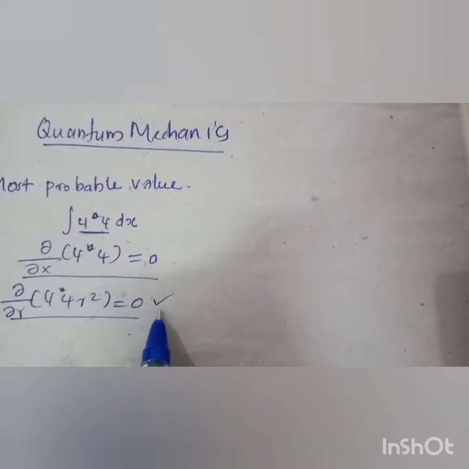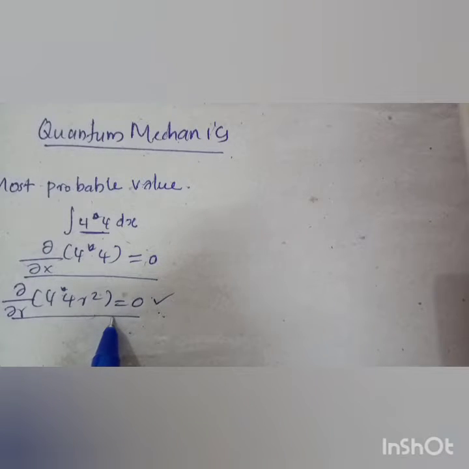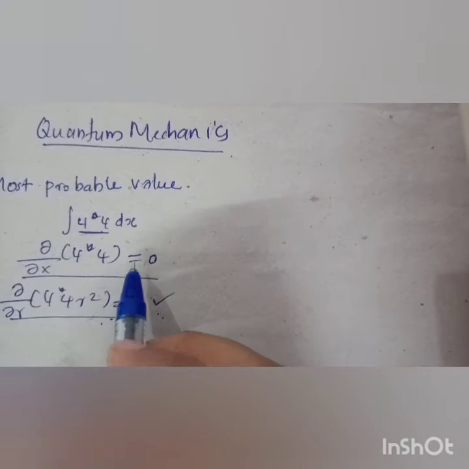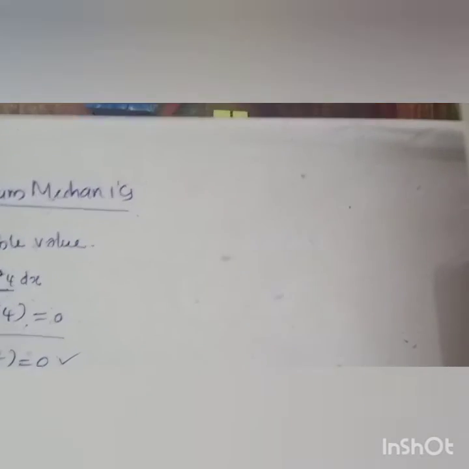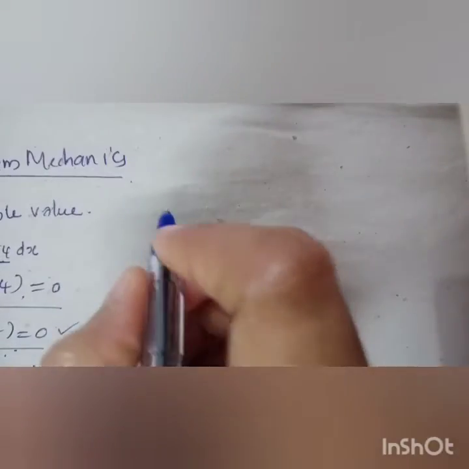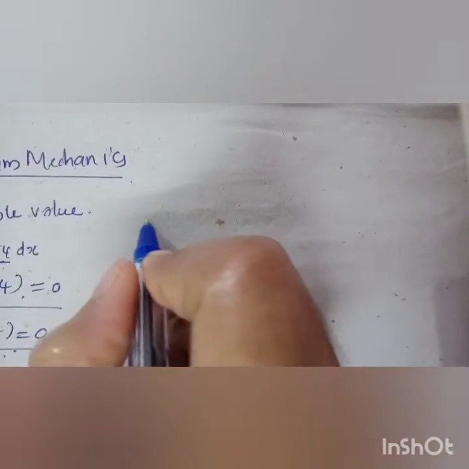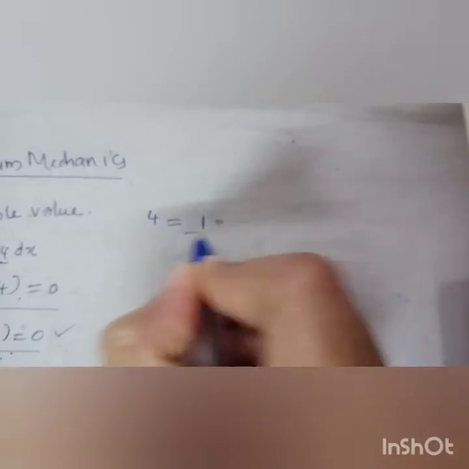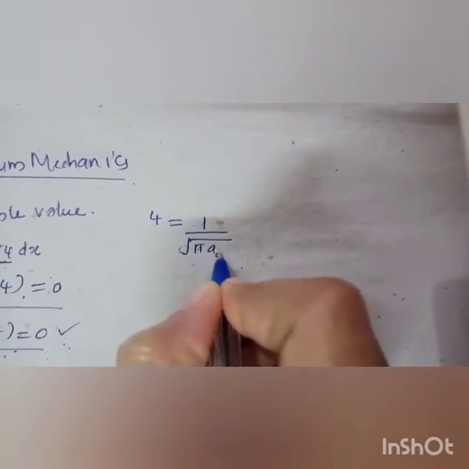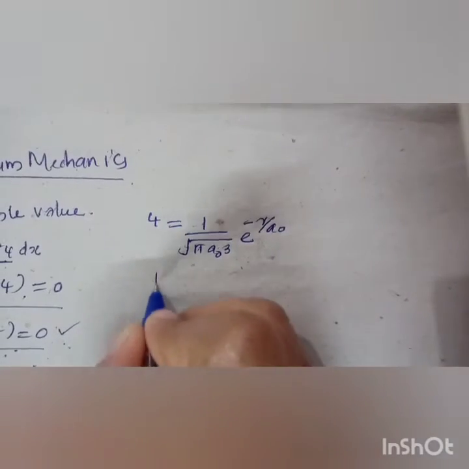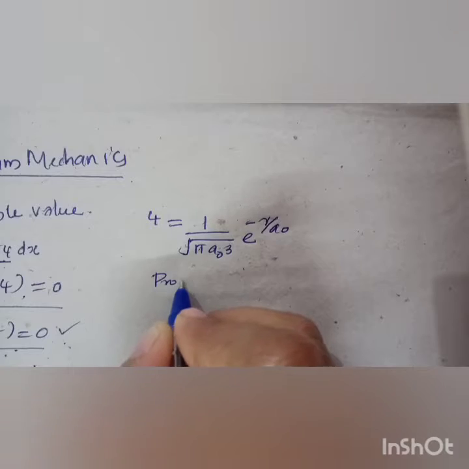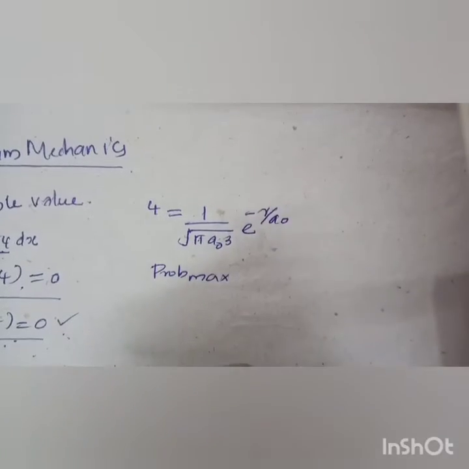If the function is spherical, that is radial, this second formula can be used. Otherwise you can use the first formula to find the most probable value. Here is an example: find the most probable value of the hydrogen wave function, 1 by under root pi a naught cube e raised to minus r by a naught, that is, the maximum probability point.